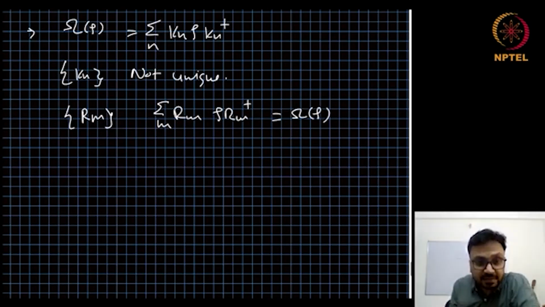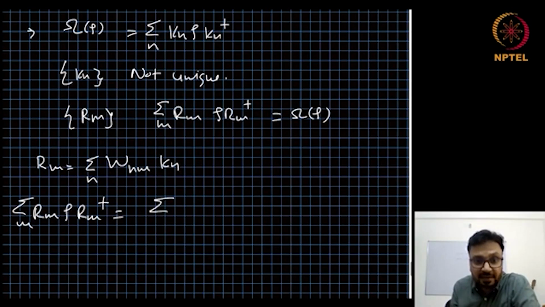To prove this, let us say Rm is chosen as sum over n, W nm Kn. Then sum over m, Rm rho Rm dagger can be written as sum over n, n prime, and m, W nm Kn rho W star n prime m Kn prime dagger.